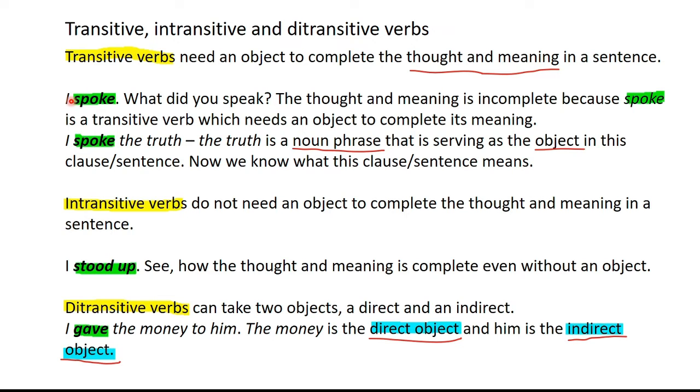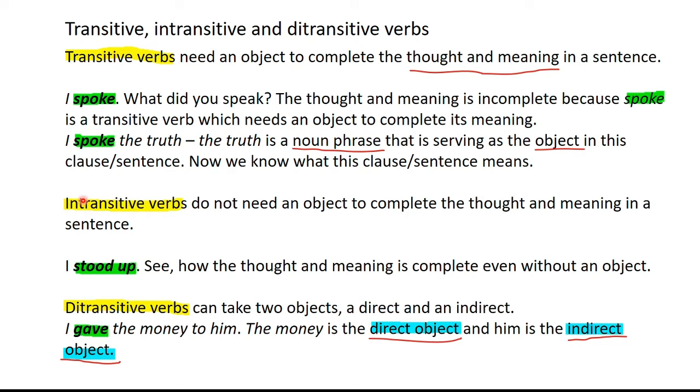We will have to define the object in this sentence in order to complete the meaning of this sentence and in order to make the thought in this sentence complete. So we may rephrase it as I spoke the truth. The truth in this case is the object element of this sentence. So when I say I spoke the truth, the sentence becomes clear and everyone now knows what is the thought and the meaning of this sentence.